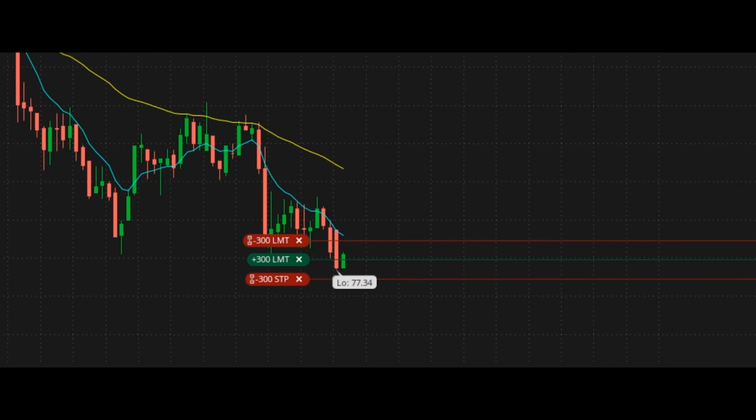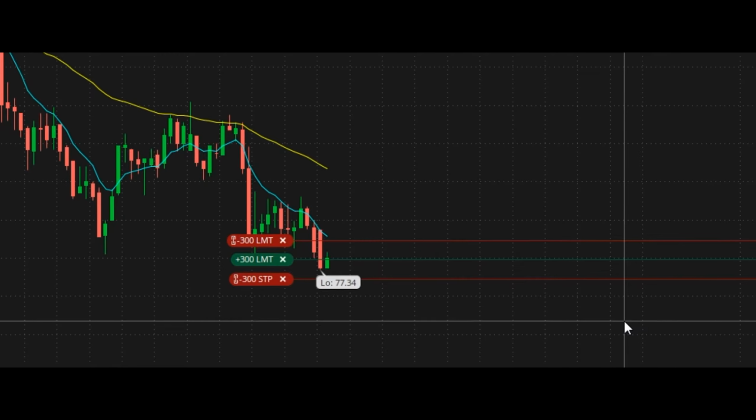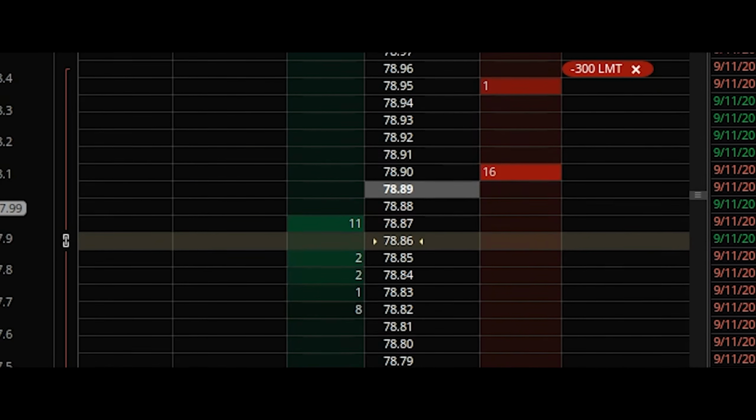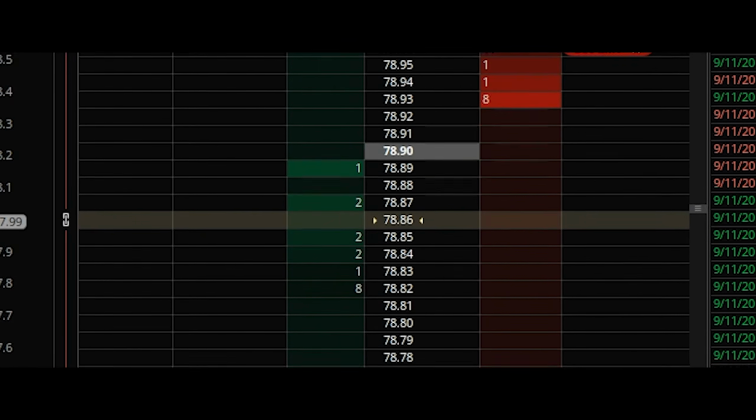In this one, I'm going to talk about a few underrated features on the active trader window that not a lot of new traders take advantage of.